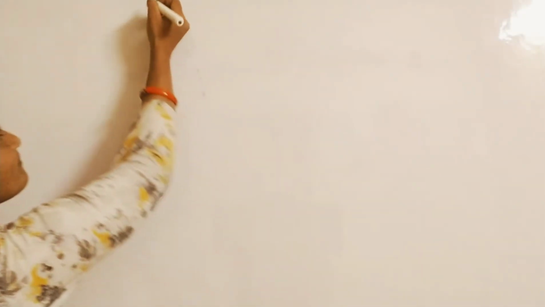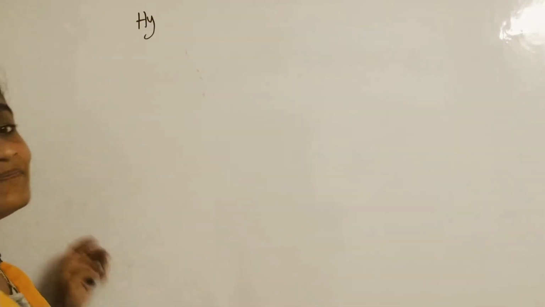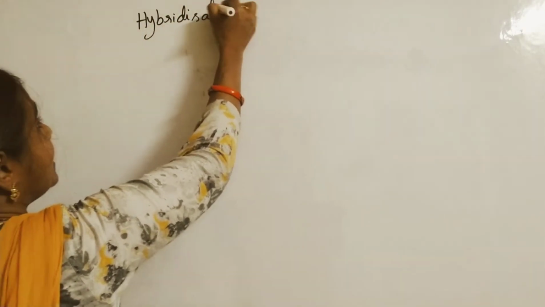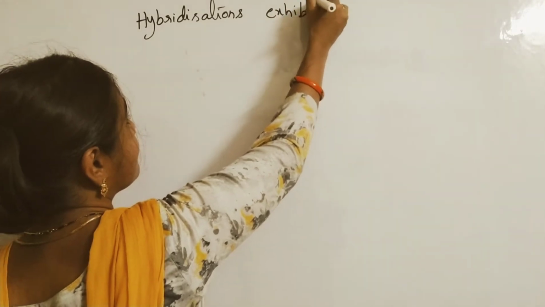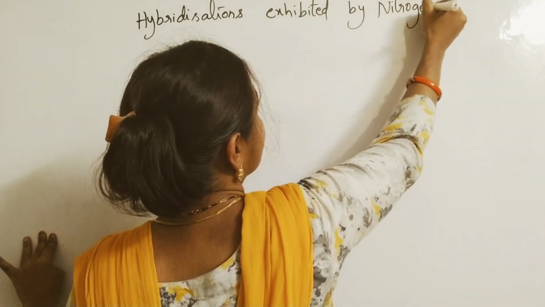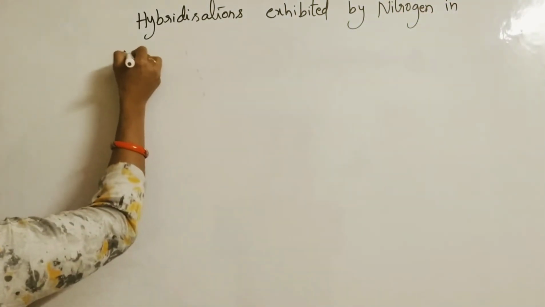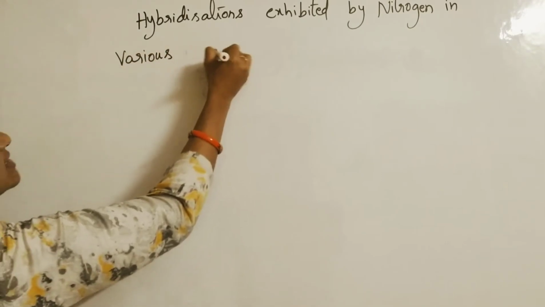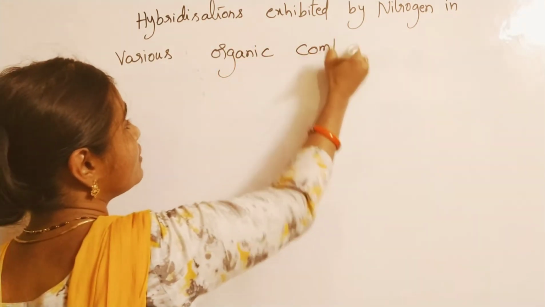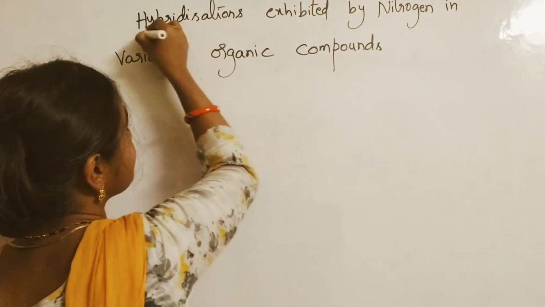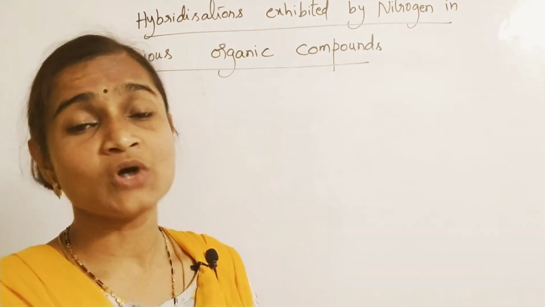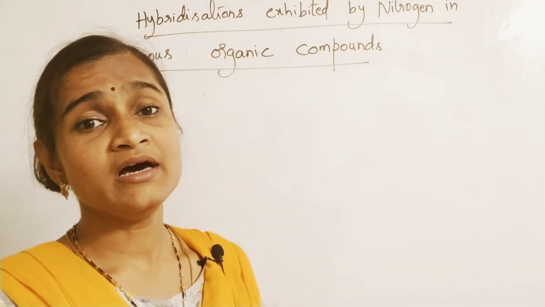So today's topic is what? Hybridizations exhibited by nitrogen in various organic compounds. What kind of hybridizations will nitrogen exhibit? We are going to learn about that. Nitrogen can exhibit all three types of hybridizations. Let us learn with some examples.